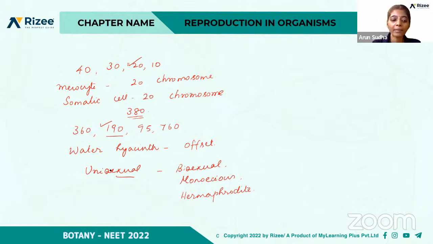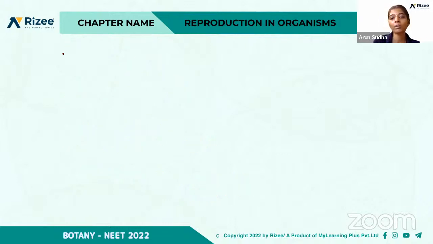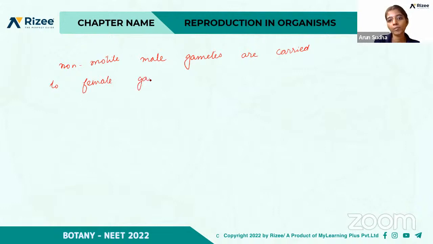So what is happening here? The male gametes are non-motile. So non-motile male gametes are carried to female gametes by pollen tubes in seed plants.